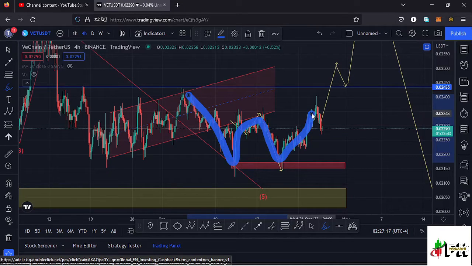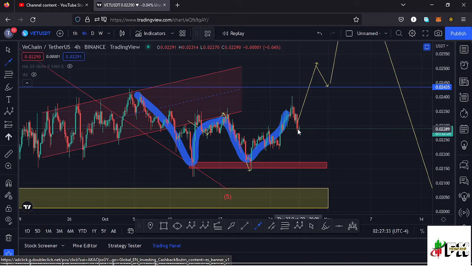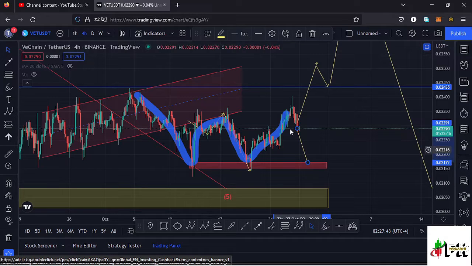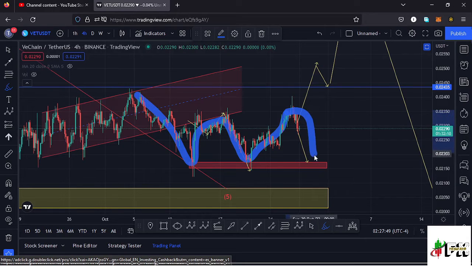bottom from what we can see right now, because you can see we tried to break out, but the breakout was not a success. And there is a possibility that in case we continue seeing lower prices, we are going to get back to around the $0.02172 mark, which is that key area of support down here, and make another bottom. And in case that happens, then the key chart pattern that will be in formation right here is a triple bottom. Then once that plays out, I will expect a very nice bounce to the upper side